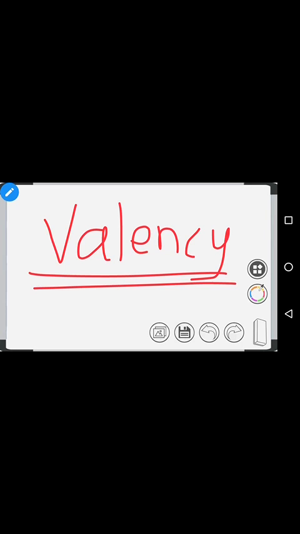Now, the concept of valency I am going to take. Very important in chemistry are the symbols of the elements and the valency. These both are very important. Then only can you proceed to oxidation number, naming of chemical compounds, and writing chemical formulas. What is valency? Valency is the combining capacity of an atom, how the element will combine.